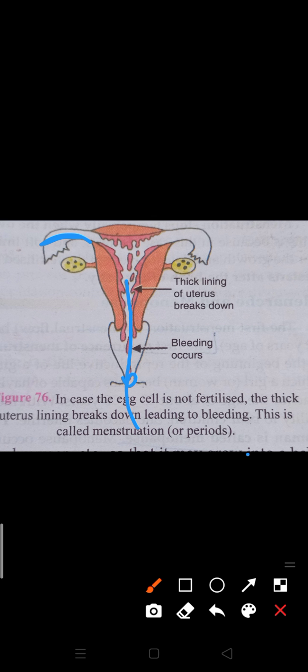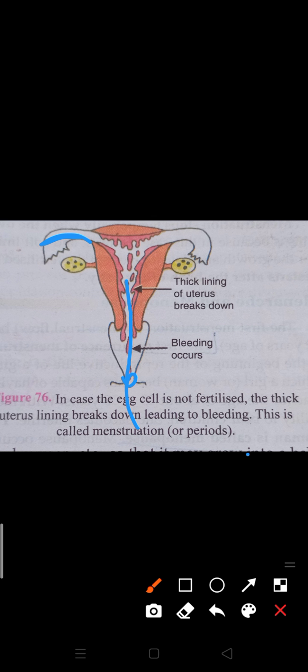So the menstrual cycle is controlled by several hormones, as I am telling you. The menstrual cycle stops temporarily at the time of pregnancy. Clear? At the time of pregnancy the menstruation period will not take place.